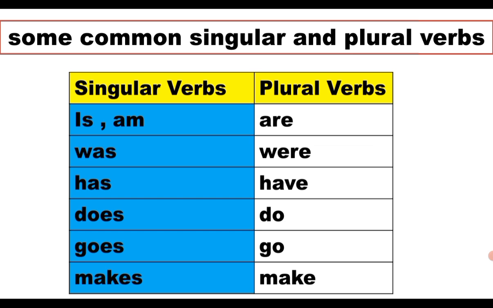The singular verbs are is, am, was, has, does, goes, makes. Here, does means V1 plus es, so it will be singular. Similarly, the plural verbs are are, were, have, do, go and make. Make means the V1 form of the verb.